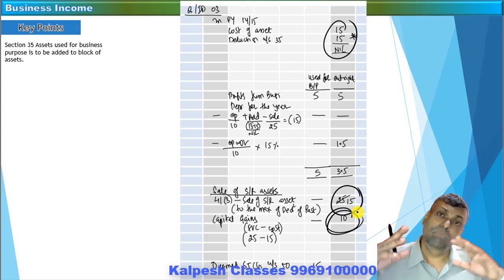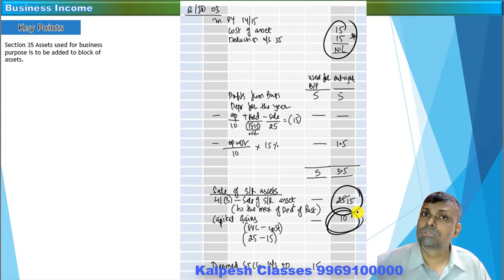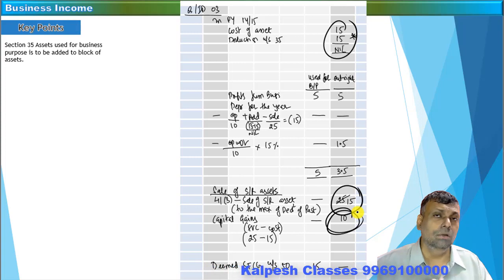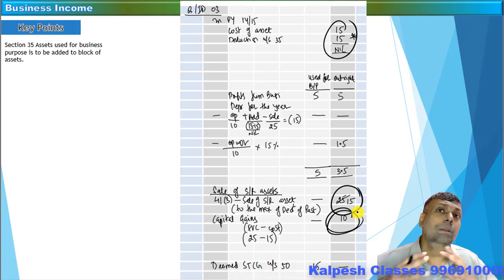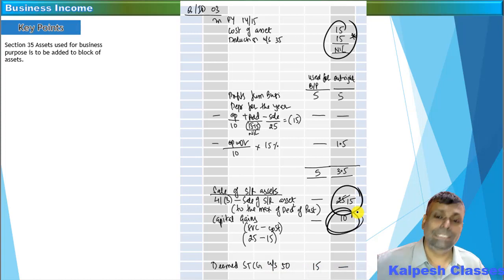In other words, such assets, if used for the business purpose, will be added to the block and the cost will be nil, and thereafter if you sell it, the sale price has to be adjusted from the block. In other words, any assets used for the business purpose which were originally for scientific research will form part of the block of assets if, after the completion of the scientific research, the asset was used for business purposes.